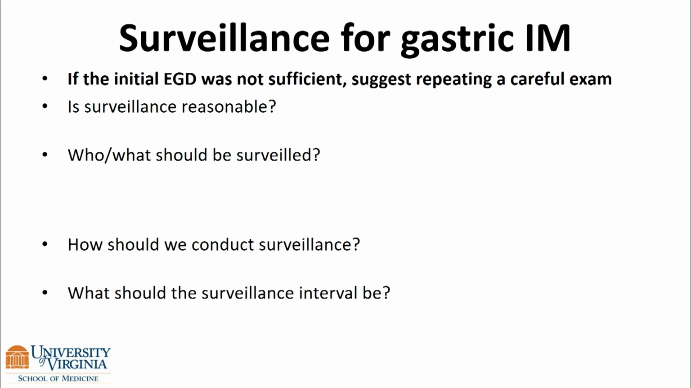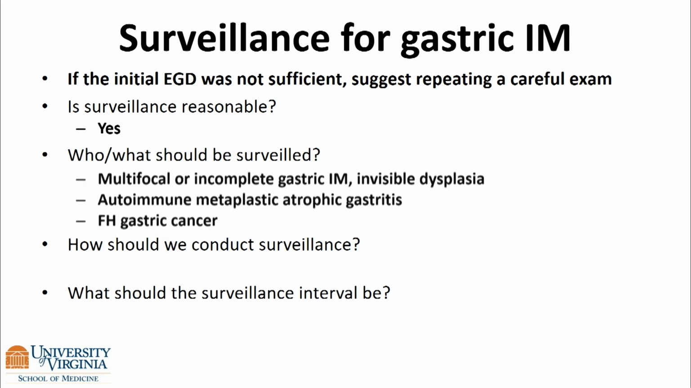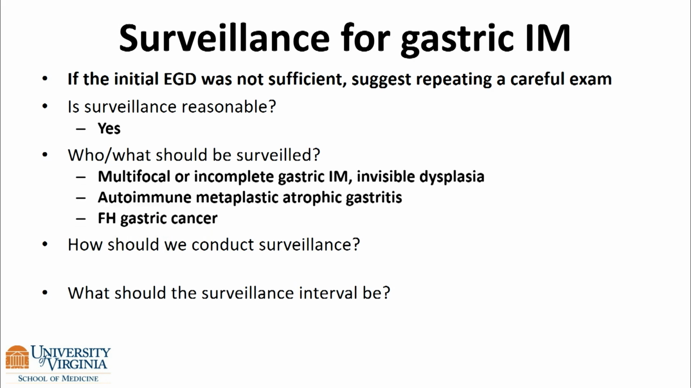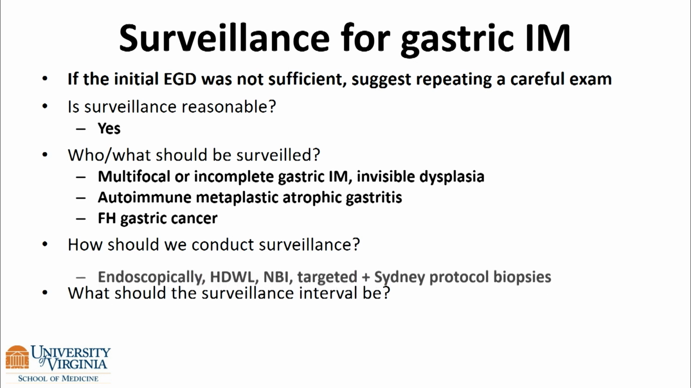So surveillance for gastric IM, if the initial EGD was not sufficient, I do suggest repeating a careful exam. Is surveillance reasonable? I believe so. Who and what should be surveilled? Multifocal or incomplete IM, invisible dysplasia, that which you can't find again, autoimmune metaplastic atrophic gastritis, and those with a family history. How should we conduct surveillance?